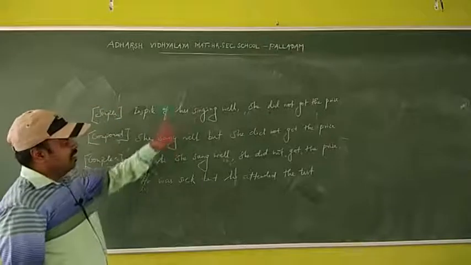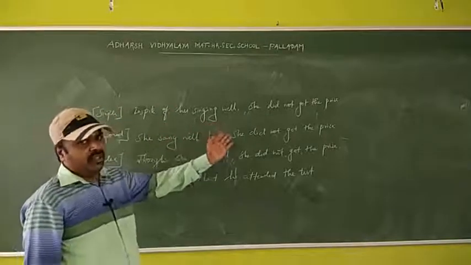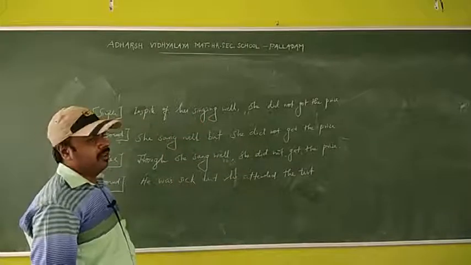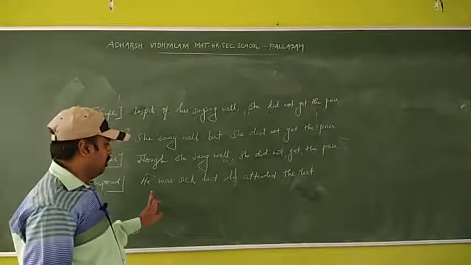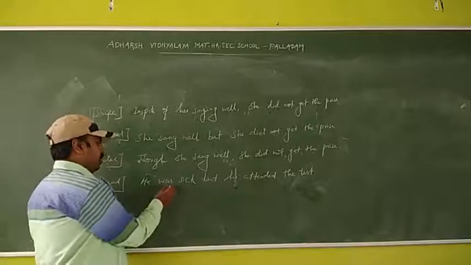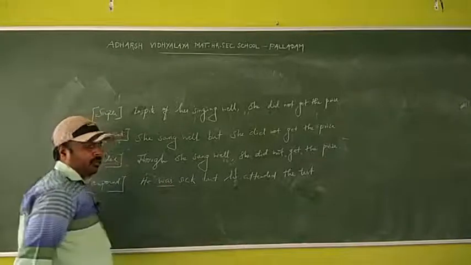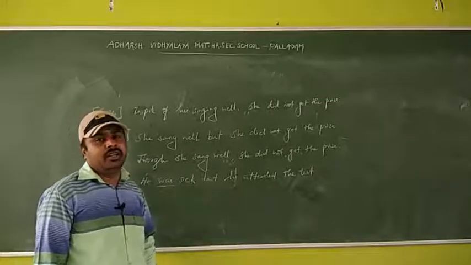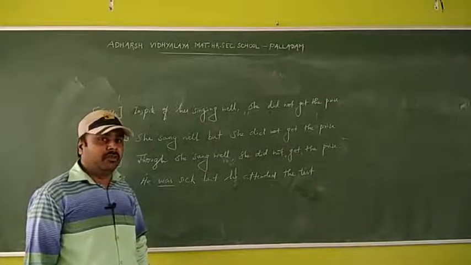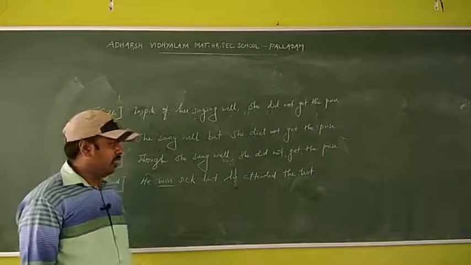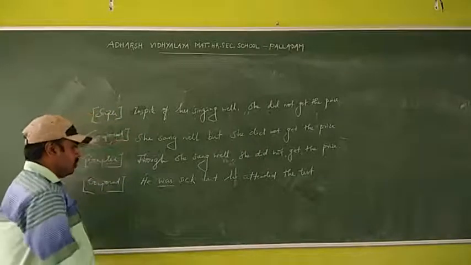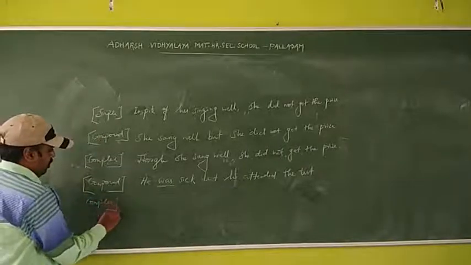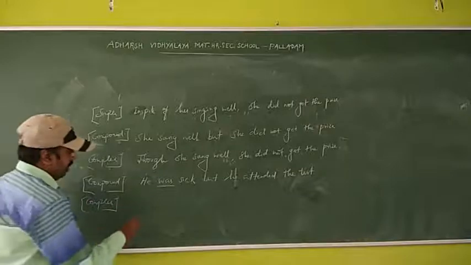See, in the sentences before, we have seen walked and sang, main verb is there. But here, he was sick. There is no main verb. It is be form. So what is be form? It is am, is, are, was, were. These are all be form verbs. Okay. So complex sentence.